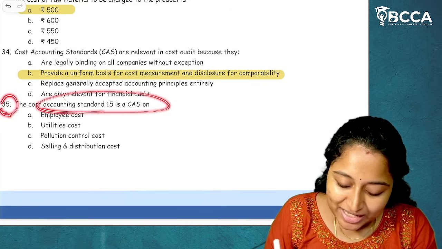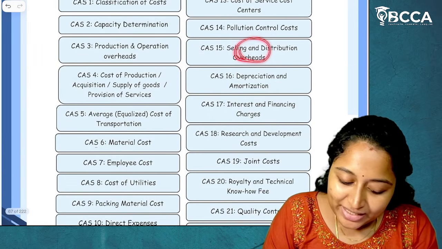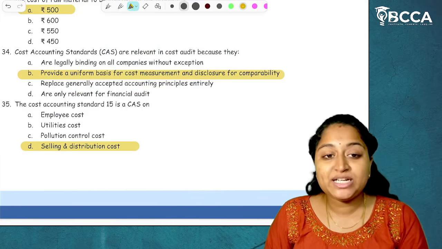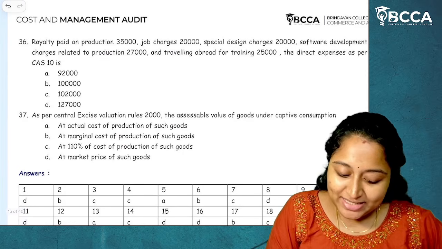The cost accounting standard 15, CAS 15, talks about selling and distribution overheads. It is option D. I hope it is clear. 35 is option D. Then moving on to next, 36.